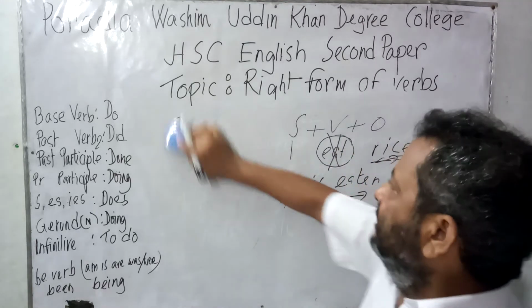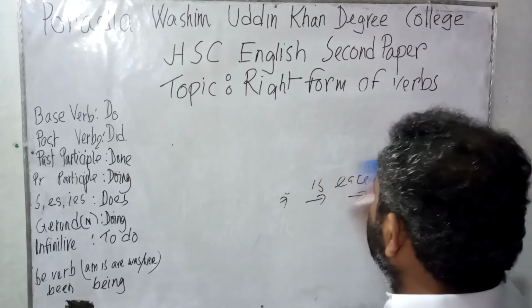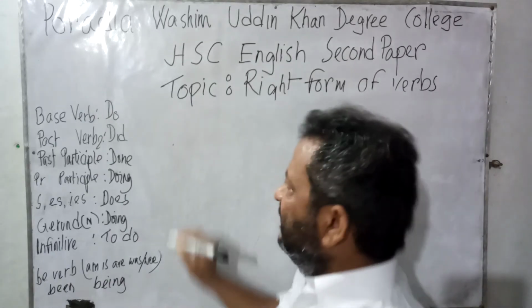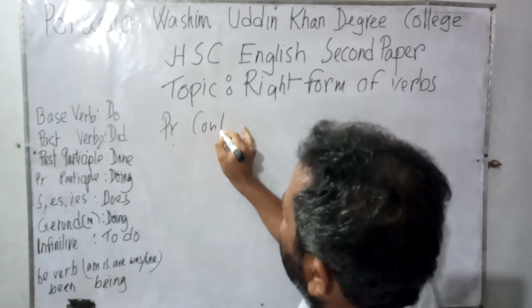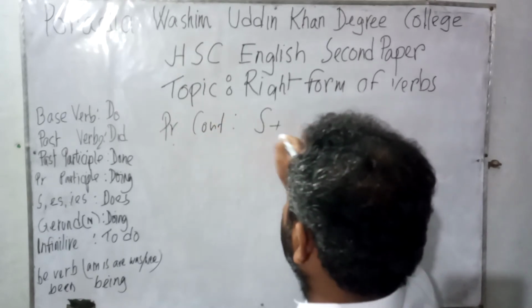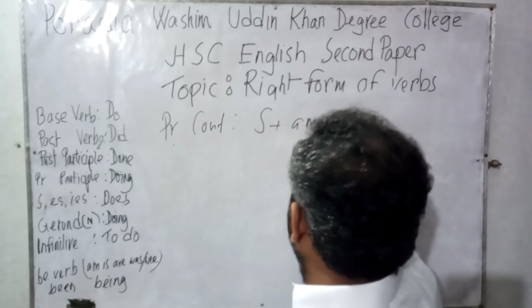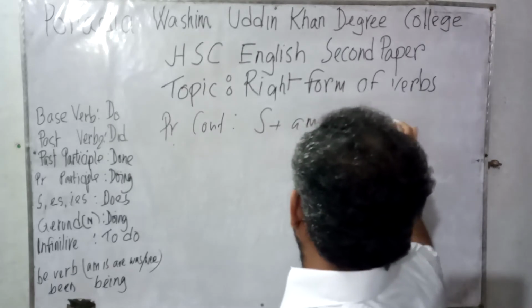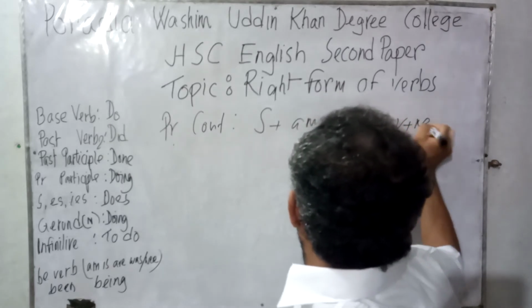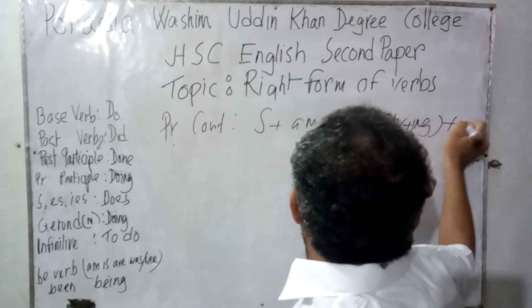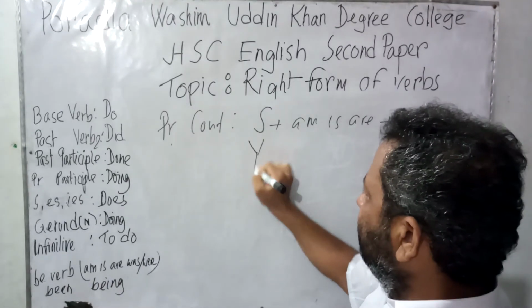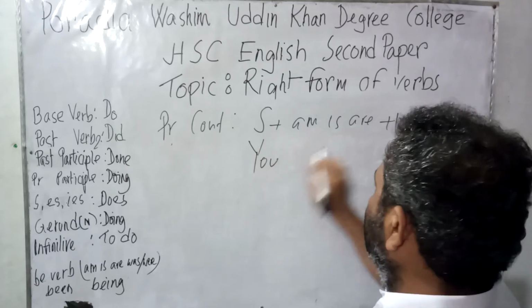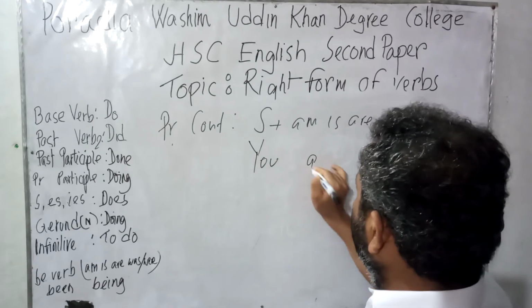Now let us consider the structure of present continuous. The structure is subject, am, is, are, verb plus ing, object. Here, if the subject is you, out of am, is, are, the word you would take are.